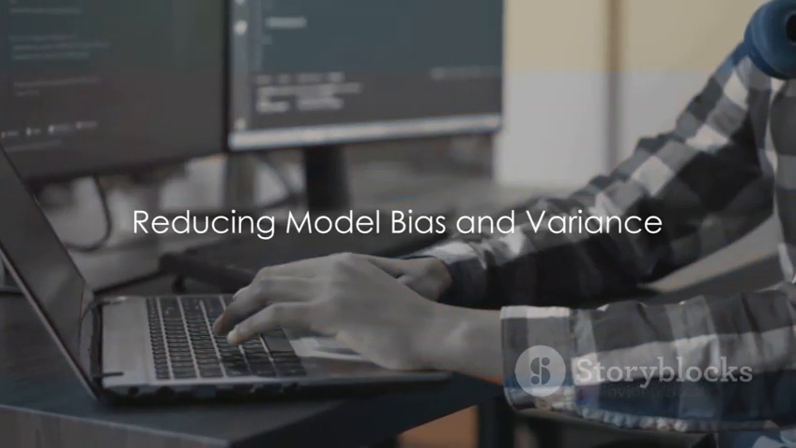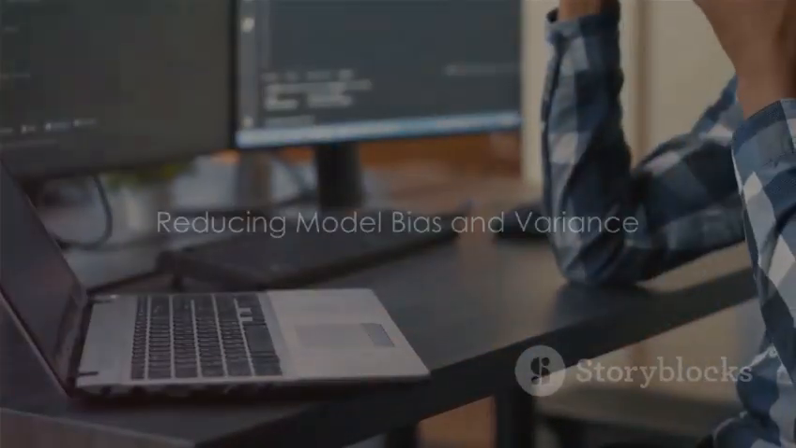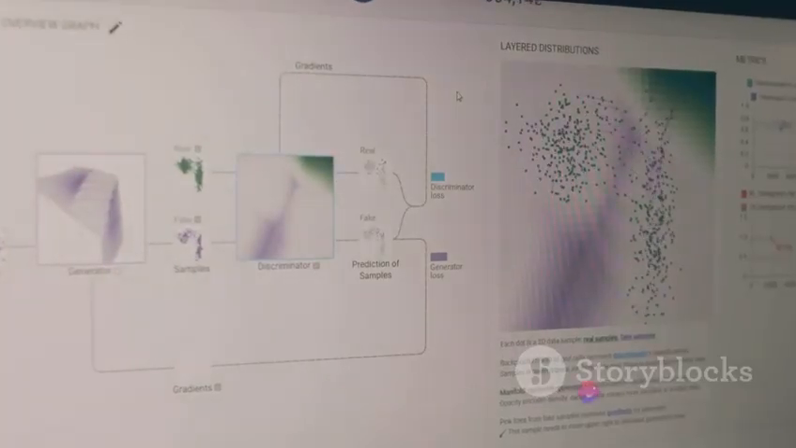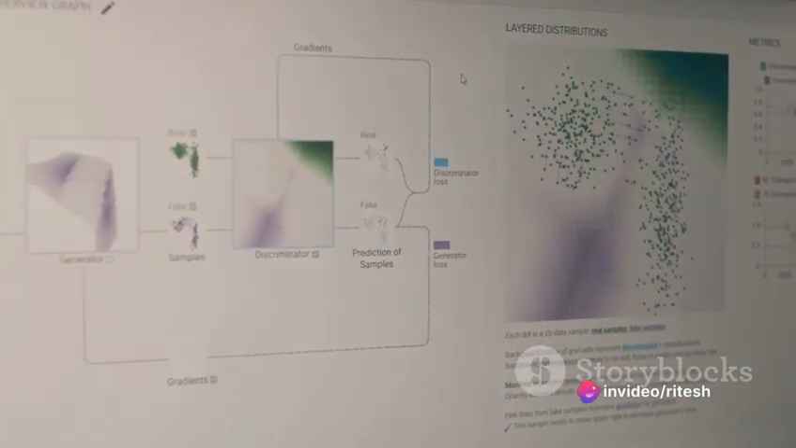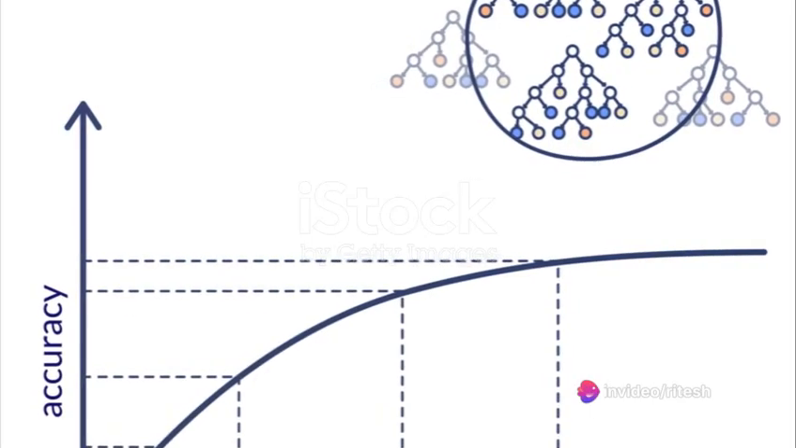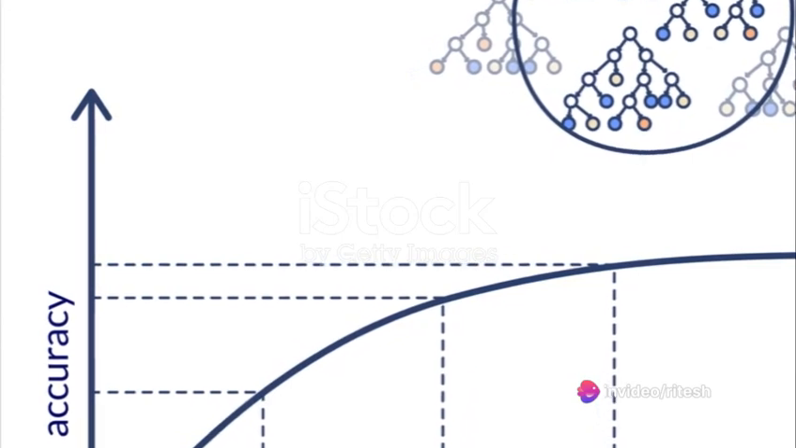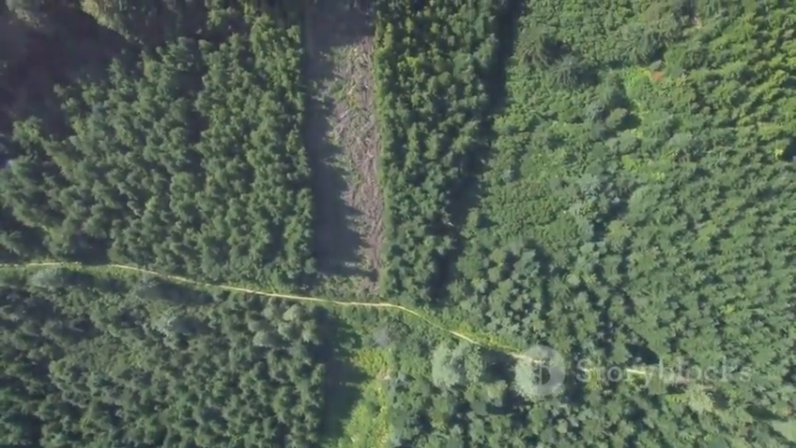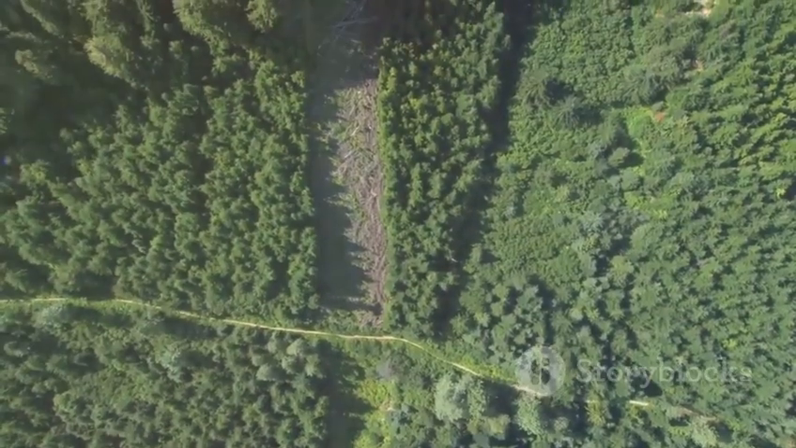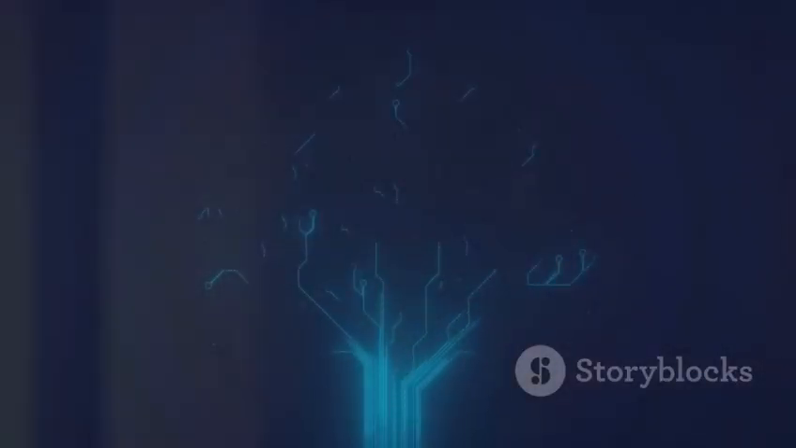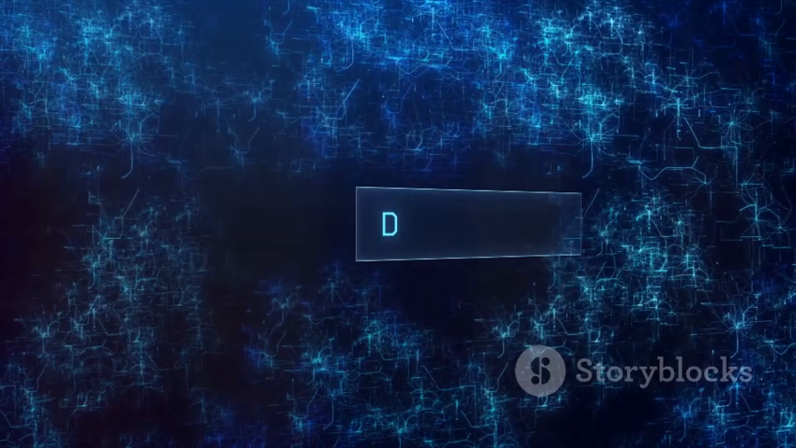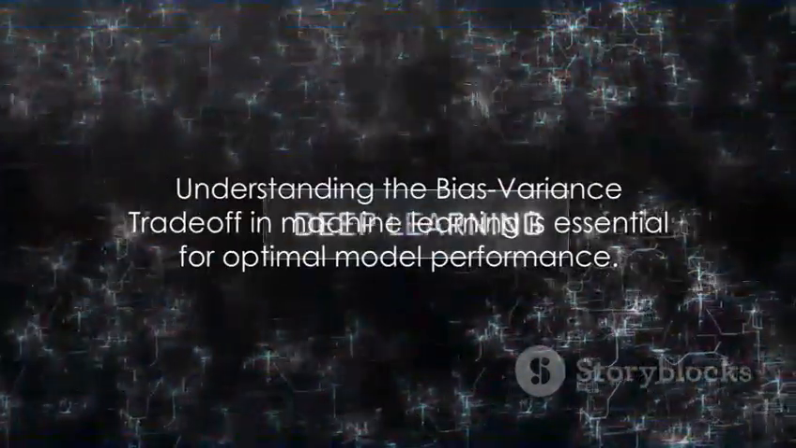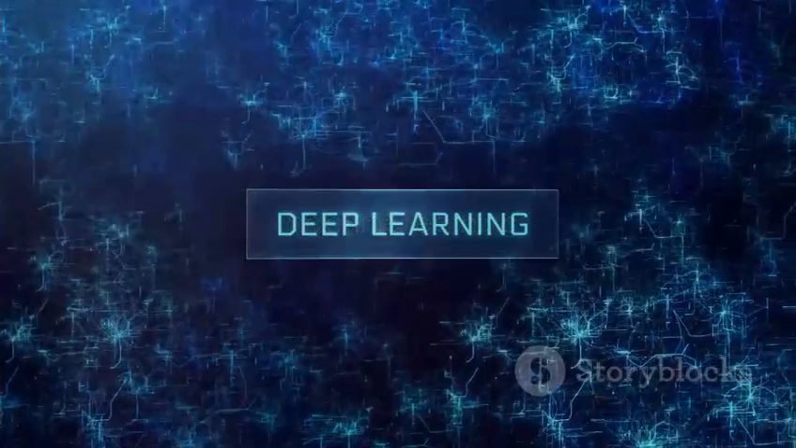So, how can we achieve this optimal model with low bias and variance? Well, we can reduce model bias and variance through hyperparameter tuning. Take random forest, for instance. It's a collection of multiple decision trees working in parallel. Each tree has low bias and high variance, but when combined, they offer a model with low bias and low variance. Boosting algorithms work similarly, using weak learners with high bias to collectively reduce variance. And that is how we can navigate the bias and variance trade-off in machine learning.